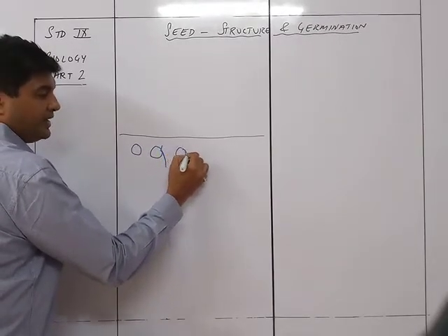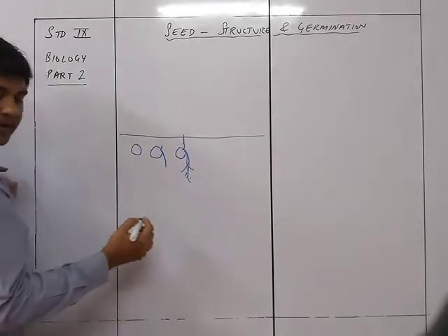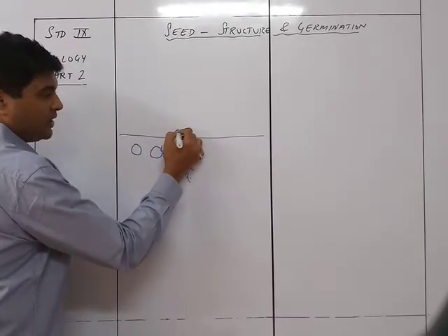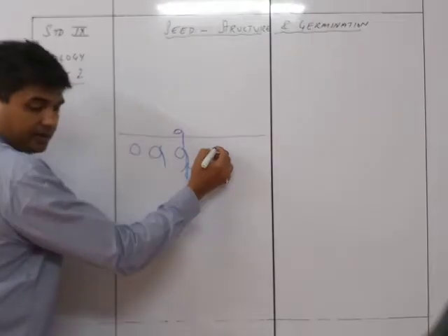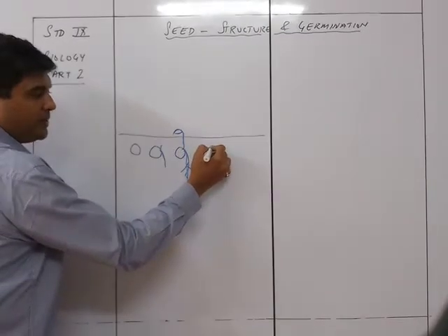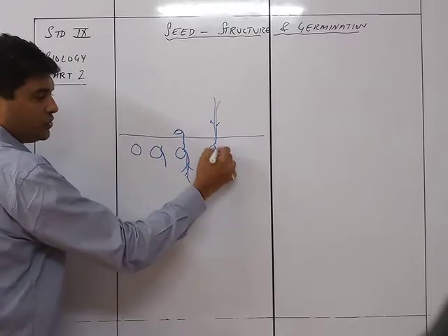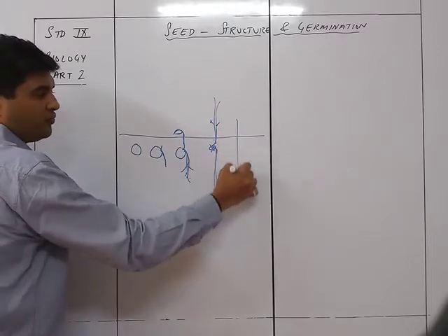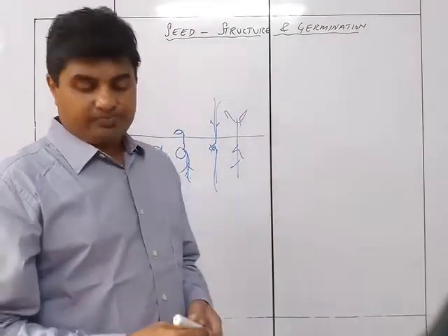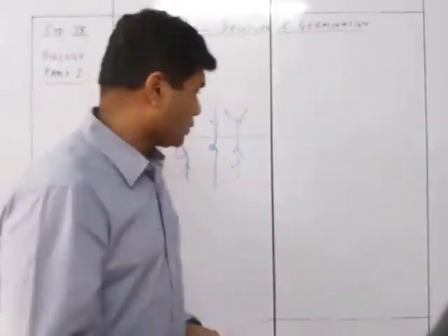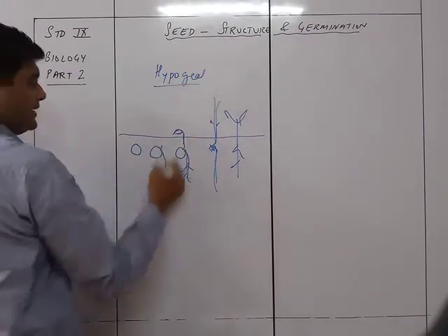So you will be having the radicle growing much faster with the root system coming up, and the shoot system is just on, and it is going to be slightly curved, so that it is protecting itself because it is very weak. And then this particular cotyledon is going to become smaller, and this plant is going to start growing over here, and finally this is going to wither off to form the root and the shoot system. So this is how the pea plant is going to grow using hypogeal germination.